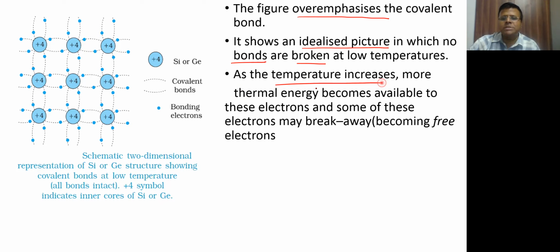So as the temperature increases and some thermal energy becomes available, some of the electrons are going to break away and become free electrons. That's what we are going to expect in an intrinsic semiconductor. Intrinsic semiconductor means no impurity added. Again, I'm repeating. All right. So is this picture clear before we go ahead?